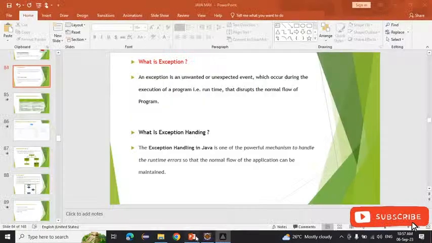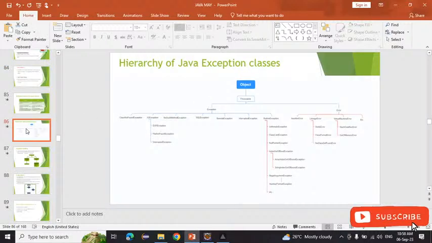Today we will start the new concept, that is exception handling. So what is meant by exception? Anyone knows? Okay, tell me like that. What is meant by exception in the real world? You can tell me in the real world also.